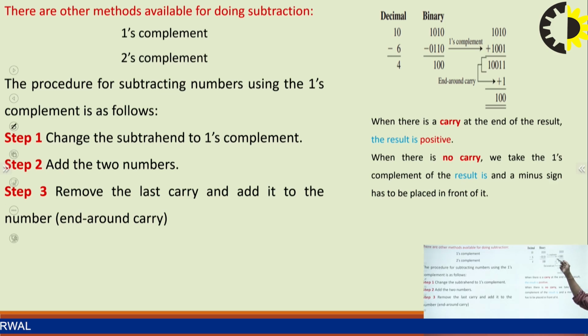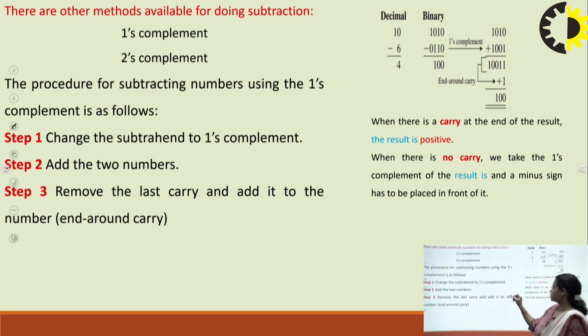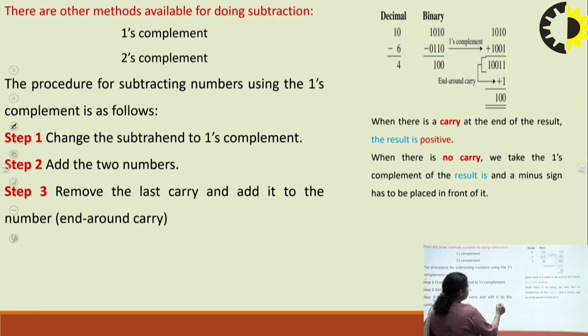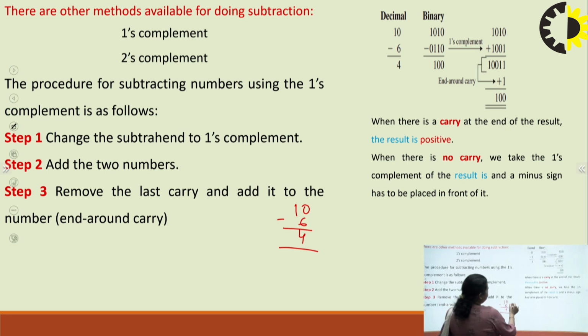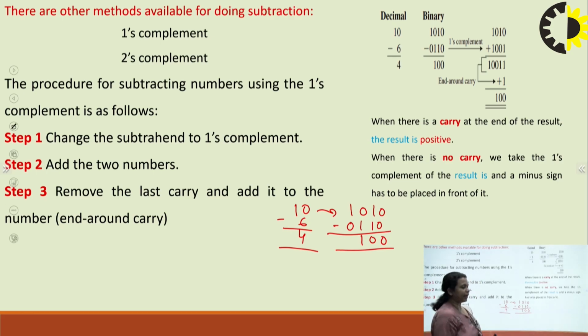So suppose I take the example of 10 minus 6. So I'm just explaining it. Suppose I take the example of 10 minus 6, right? So we know 10 minus 6 is 4. So we just have to convert it into binary. So on conversion to binary, we know that 10 is 1 0 1 0, and if I talk about 6, it is 0 1 1 0, right? So on subtraction we will get 0 1 0 0. So on normal subtraction you will get this, but this subtraction we can also perform using the 1's complement and 2's complement. So I will be explaining it using both the methods.